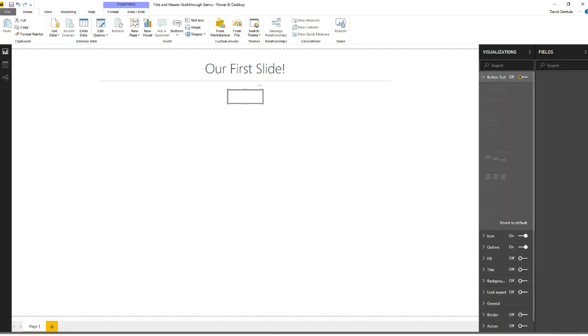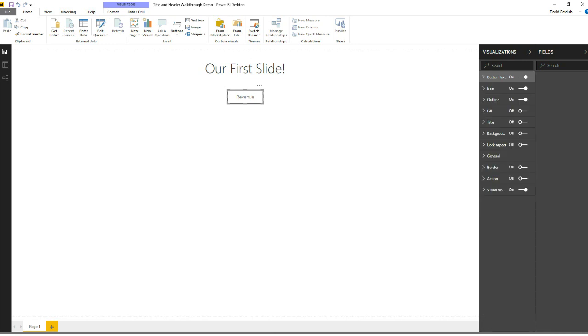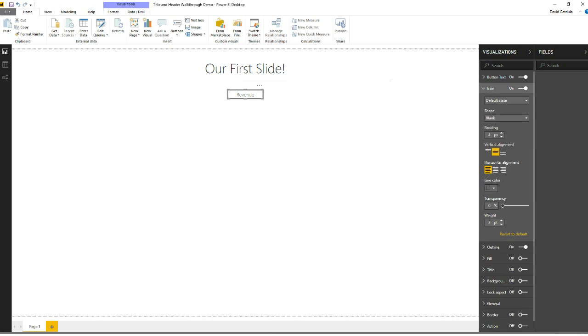So in the text, pretend like this is our revenue button, right? So our font color, again, like all the formatting can be completely up to you. Your text size, your font family, again, like I said, I like to go with the same font family to make sure that we're bringing that in here. But the button text is going to help us in the future, and you'll see why. If you open up icon here, you'll see the default state, and there's default state, hover, and on press.